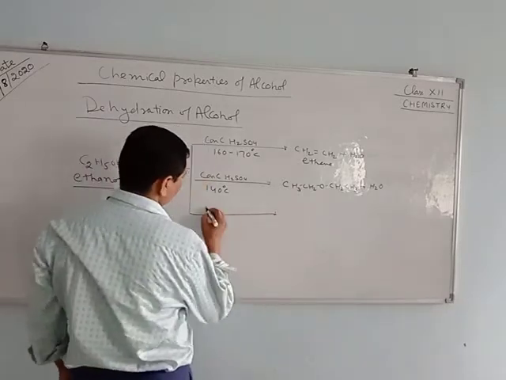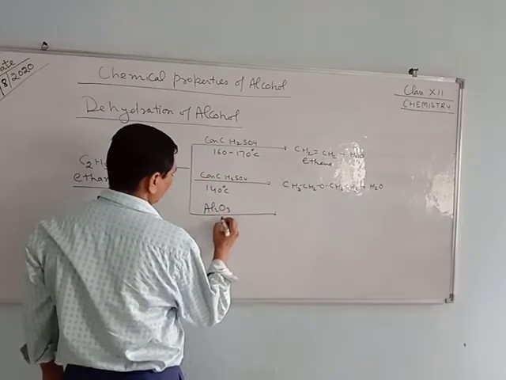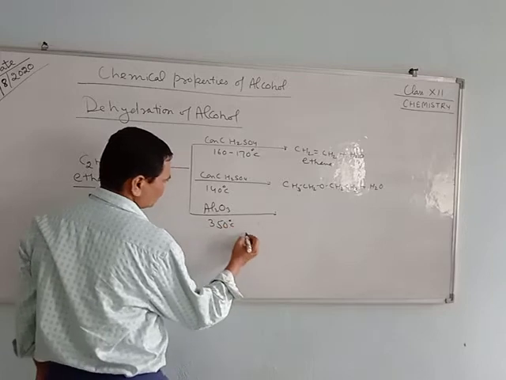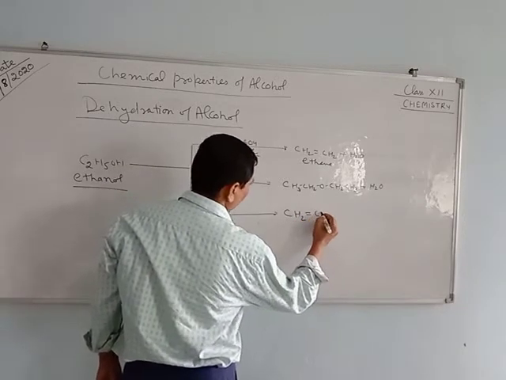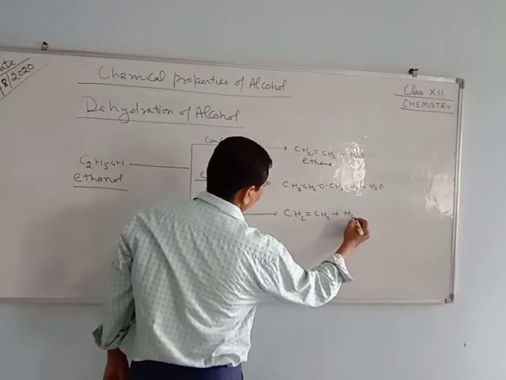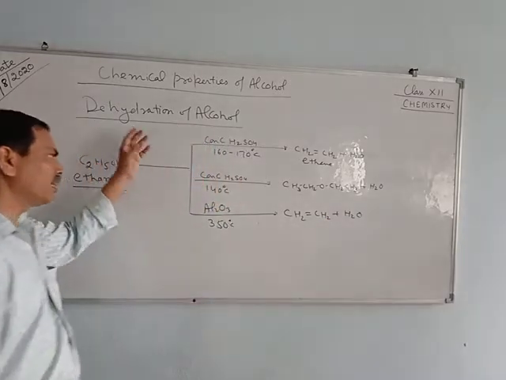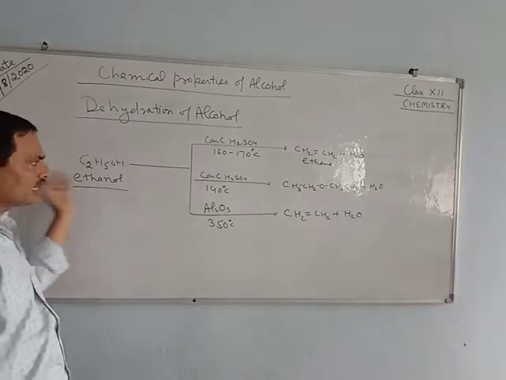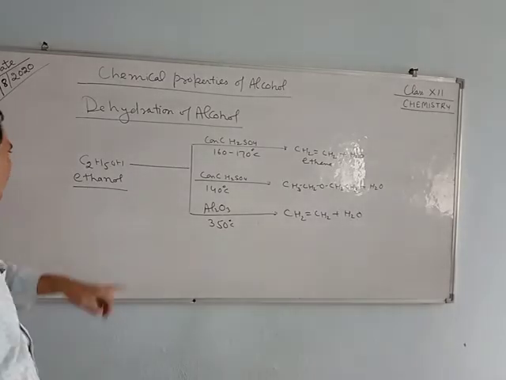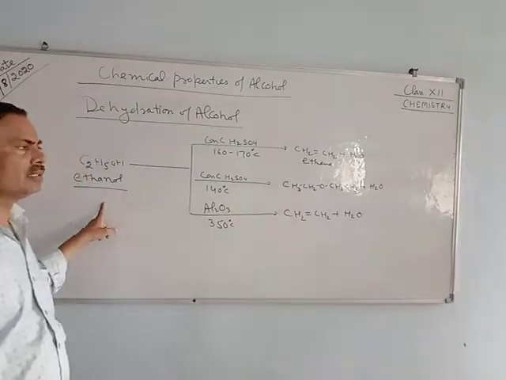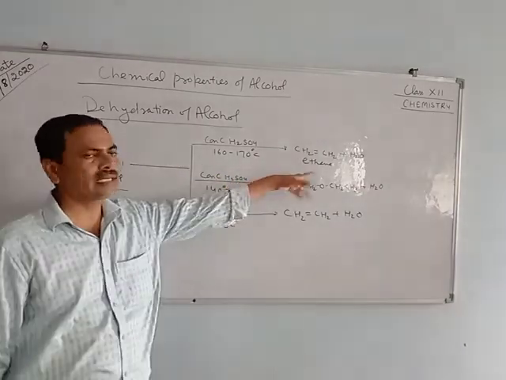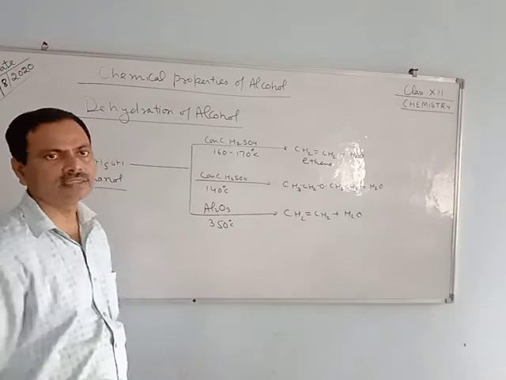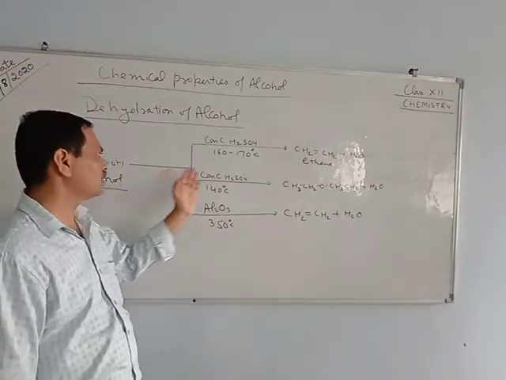And when the reaction is carried out in the presence of alumina at 350 degrees Celsius, then we get ethene plus a water molecule. This is the general idea regarding the dehydration of alcohol. When ethanol is treated with concentrated sulfuric acid at this temperature, we get ethene, an alkene.